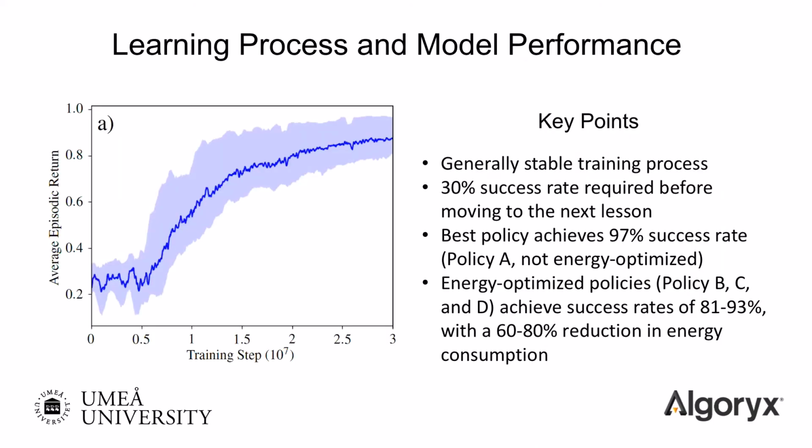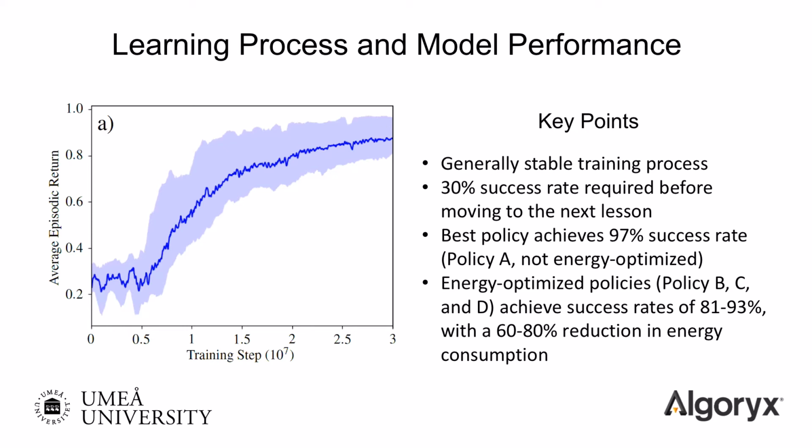Next, I will walk you through some of the most important results. To the left, we can see the evolution of the average episodic return obtained during the training process of our non-energy optimized policies. Overall, the training process is stable, and the approximately constant return during the first 5 million training steps shown in the plot correspond to the 30% success rate required for the agent to move through the curriculum.